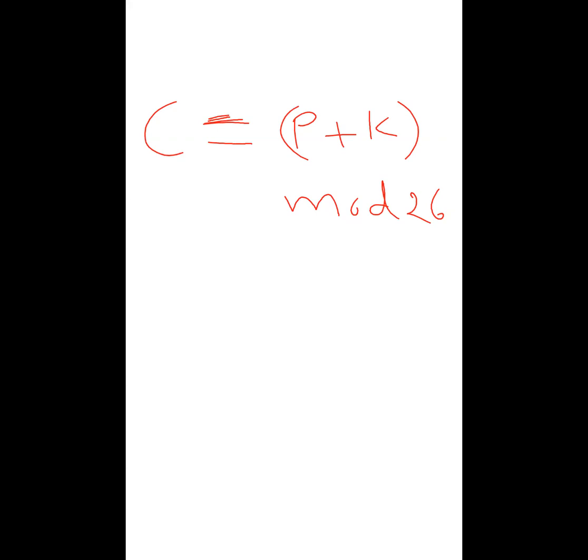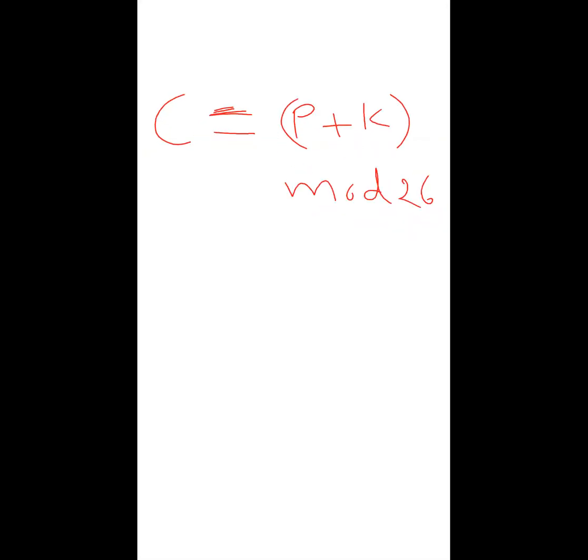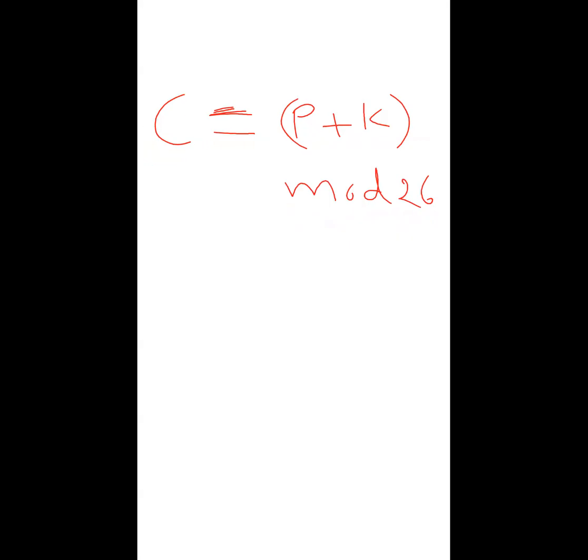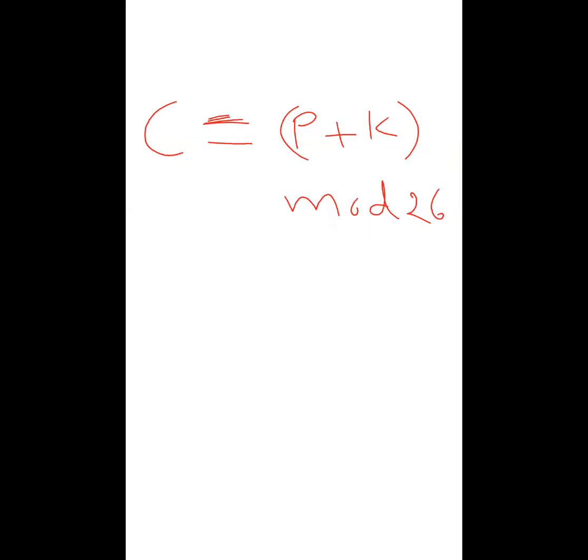Please write down somewhere: P is each letter in the plain text, K is the key, and modulo 26. 26 means total how many alphabets? 26. So the range of K here will be K is equal to 1 to 25.